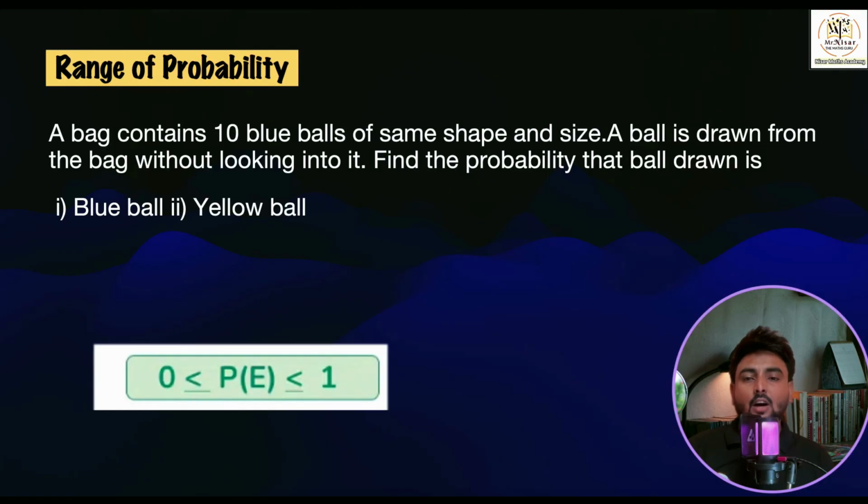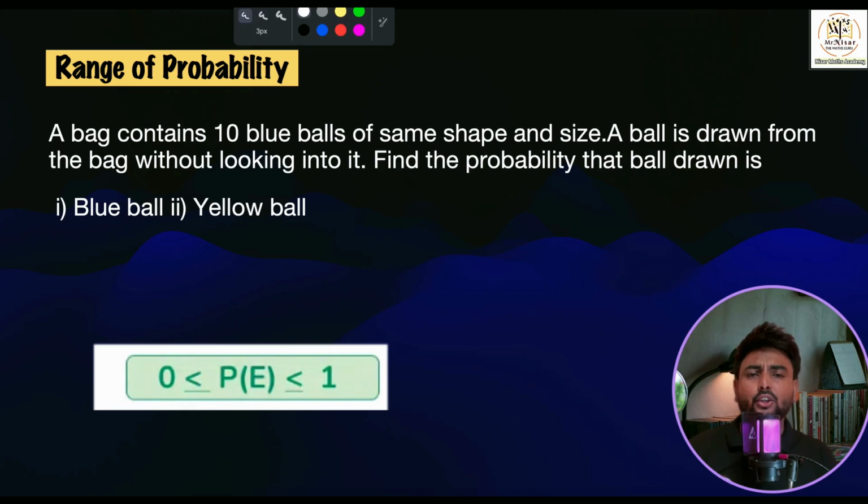Yes, so now we have the range of probability. See, I have written one example here so that you understand the range of probability, and a lot of questions are asked on this. A bag contains 10 blue balls of the same shape and size. A ball is drawn from the bag without looking into it. Now see, we have 10 blue balls. Find the probability that the ball drawn is blue. It's common sense, I'll write it over here so that it will be more clear to you.